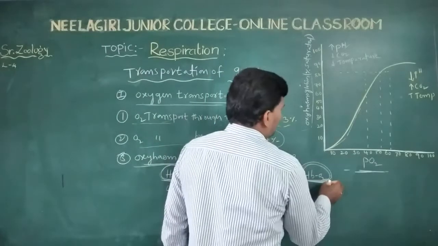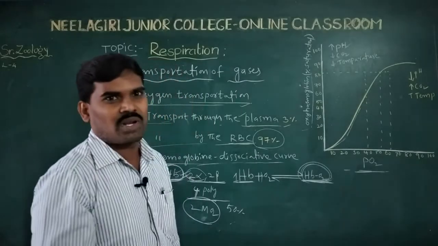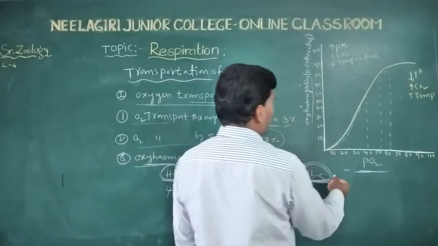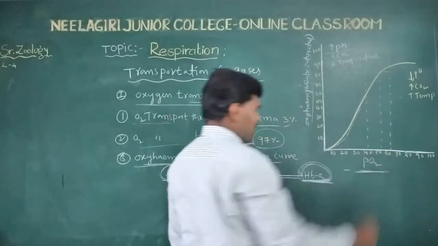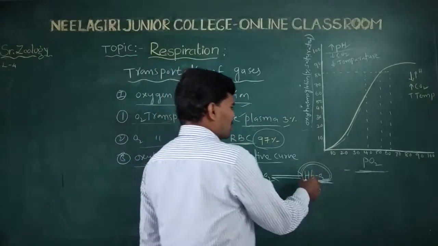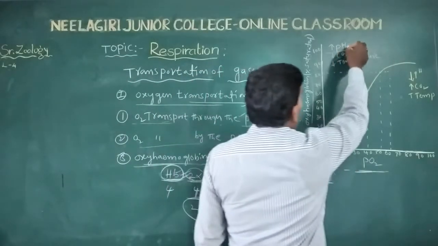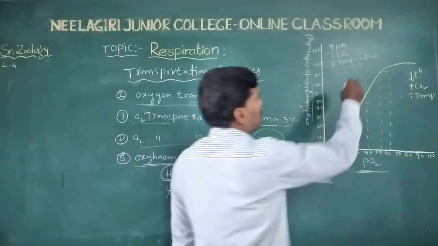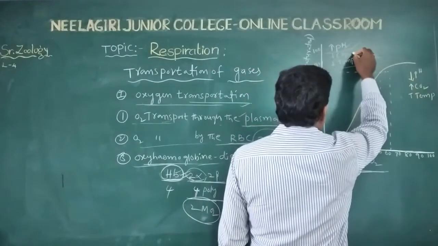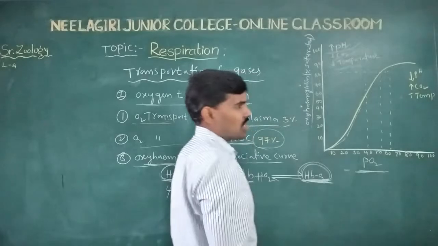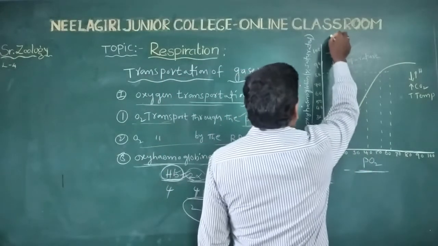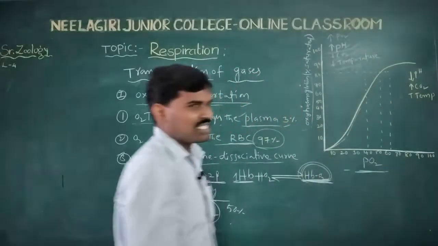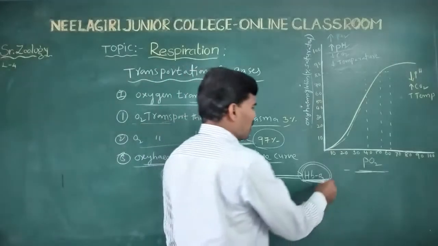How is oxyhemoglobin formed? Depending upon some factors and favorable conditions, oxyhemoglobin is formed. Whenever oxyhemoglobin is formed, we can clearly observe a high concentration of pH, low concentration of carbon dioxide, low temperatures and high partial pressure of oxygen. These are the favorable conditions for the formation of oxyhemoglobin.